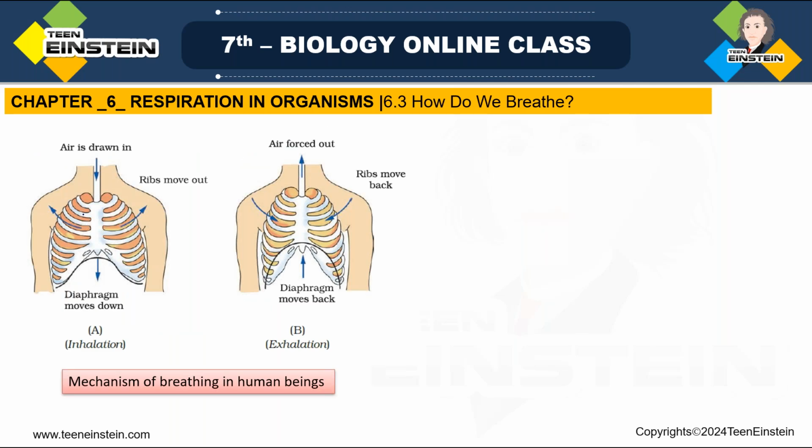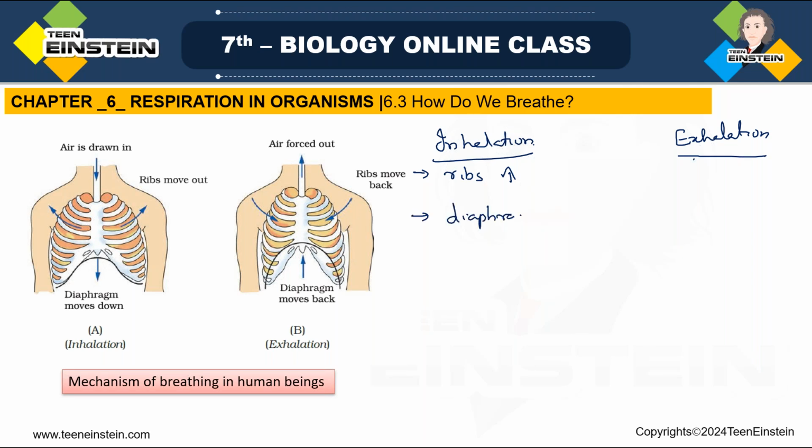During inhalation, the ribs move upward, and the diaphragm moves down. One is moving up and one is moving down, so that makes a space.